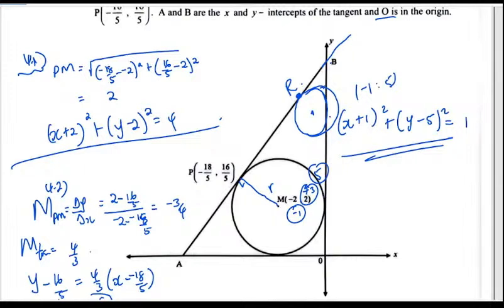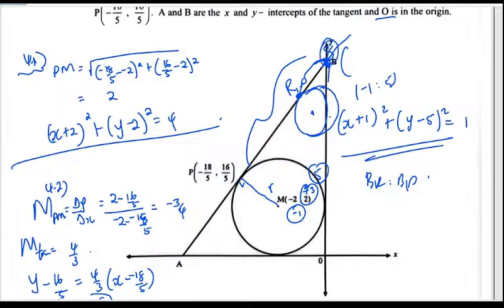Okay, so they want us to get BR to BP. Meaning that these are more like similar triangles. So what are the coordinates of B? Because we got this as our equation, 4/3 and we got that as 8.